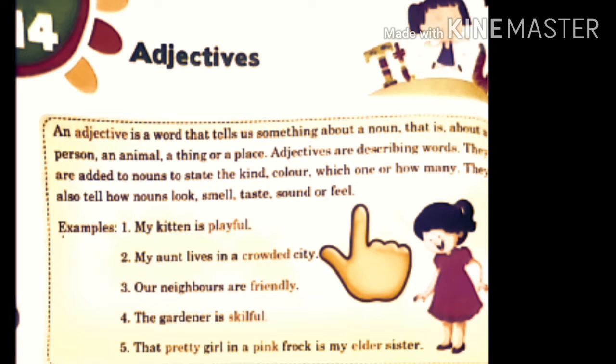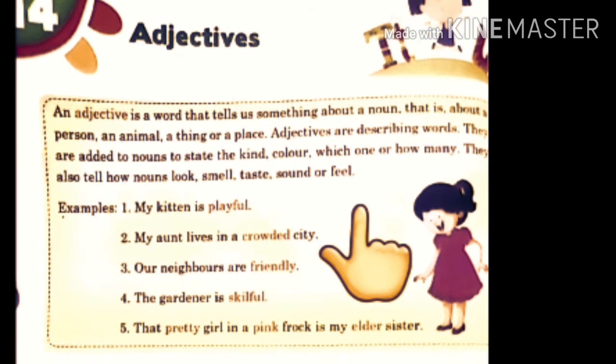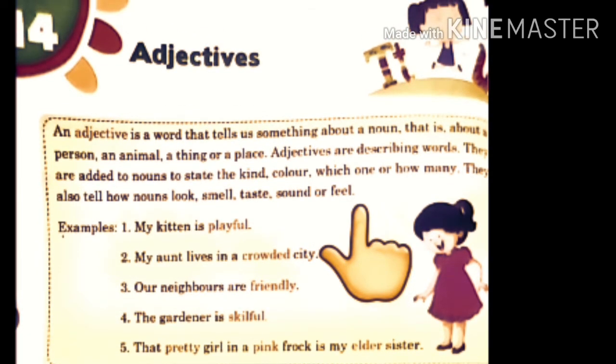I can say smart, tall, intelligent, wise. Now, all these words which I have used to describe boy are called adjectives, meaning adding to the noun.